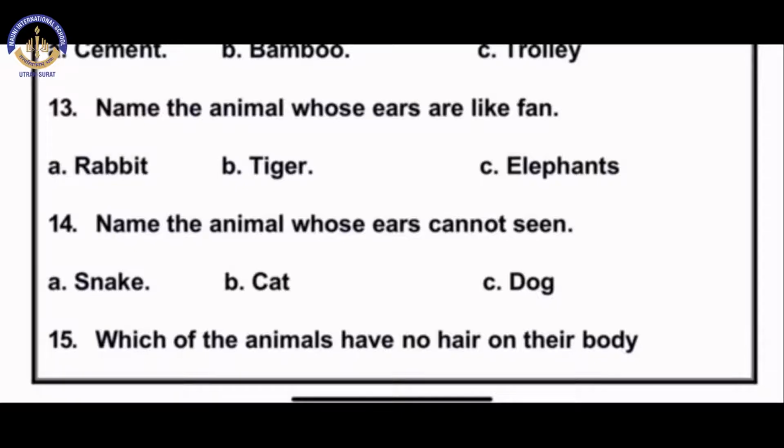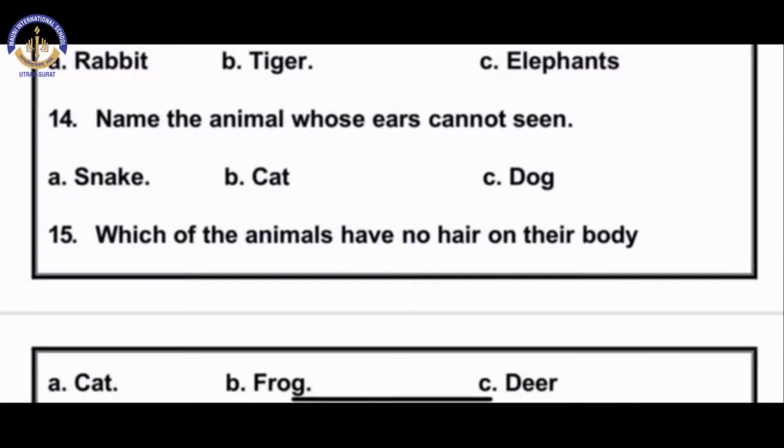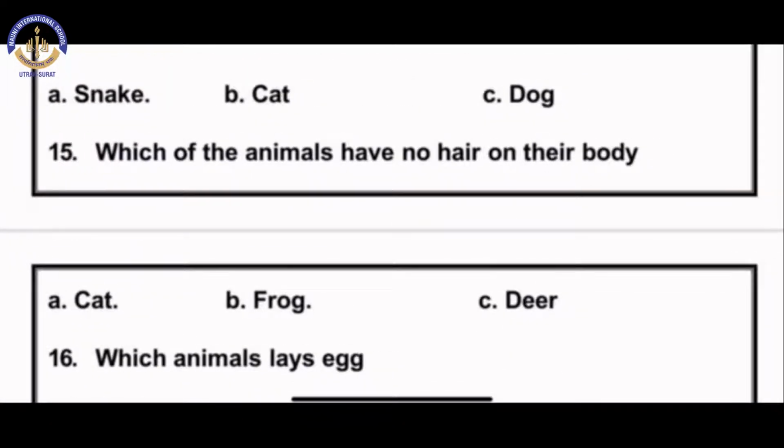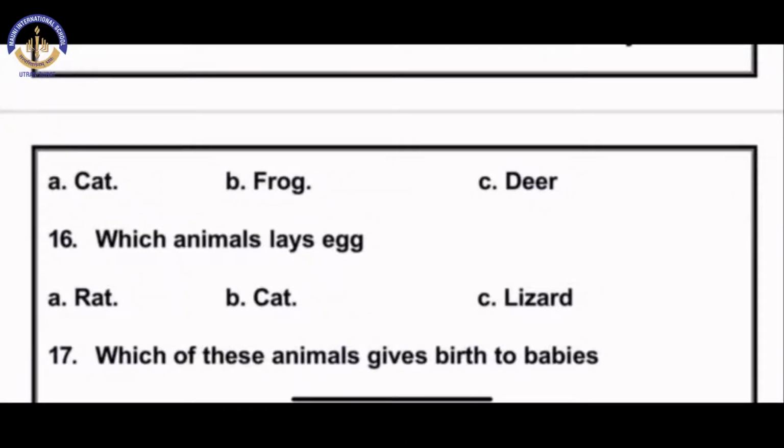Name the animal whose ears we cannot see. Which animal's ears we cannot see? Snake, cat, dog. Yes, answer is A, snake. Which of the animals have no hair on their body? Can you tell me who doesn't have hair on their body? A, cat, B, frog, C, deer. Can you see the hair on cat? Yes, we can see. Can we see the hair on frog? No, the answer is B, frog.